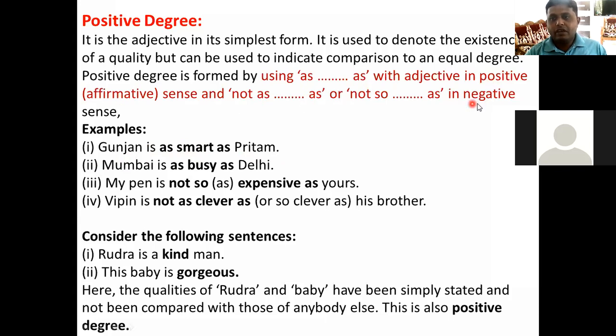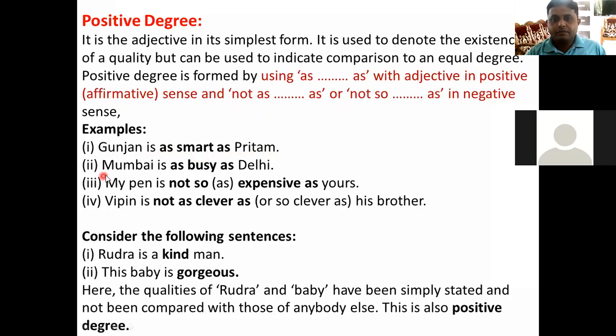But in the case of negative sense, if we are describing negative sense, then we should add not over here. So Gunjan is as smart as Pritam. It is affirmative, positive, right? If we get negative degree, then Gunjan is not as smart as Pritam, or Gunjan is not so smart as Pritam, right?